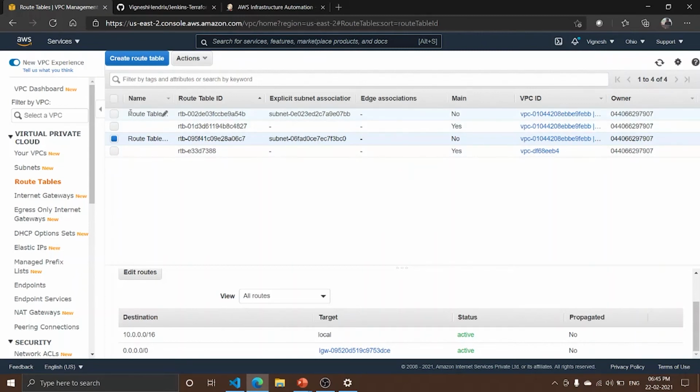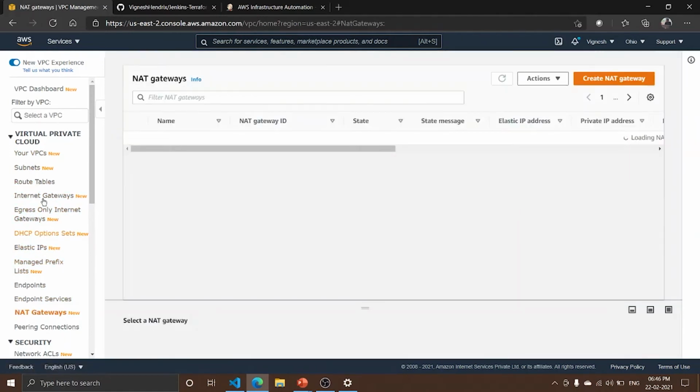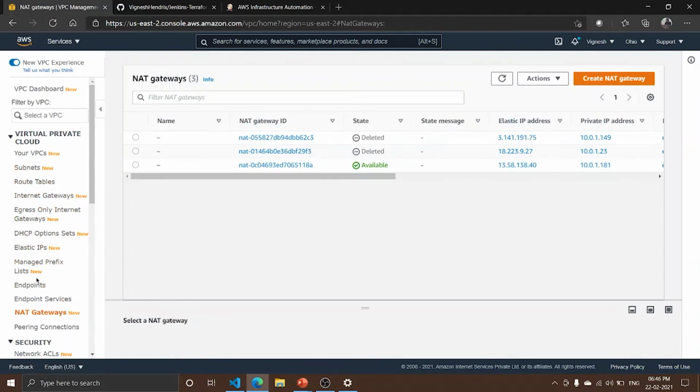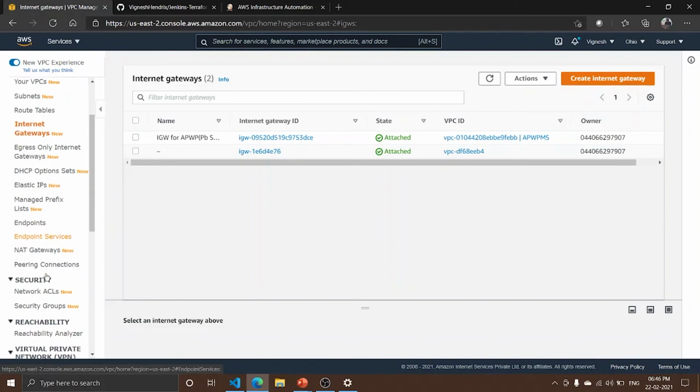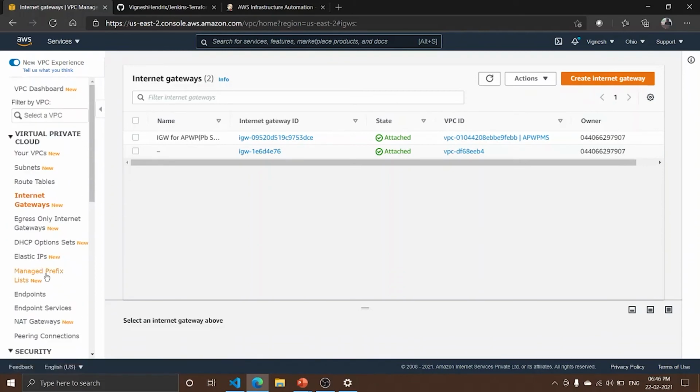Okay, so public subnet means both inbound and outbound, and private subnet allows only the outbound, not inbound. So no one can access an instance or resources within the private subnet, as it doesn't have any public IP. Only the resources within the private subnet can access the internet through the NAT gateway. So the NAT gateway is created and attached here, and the internet gateway is also created, we can see here.